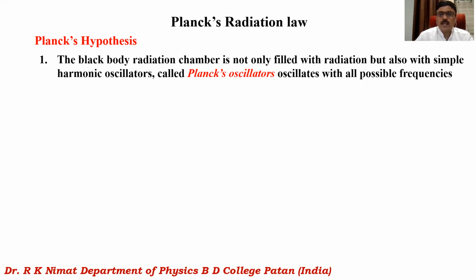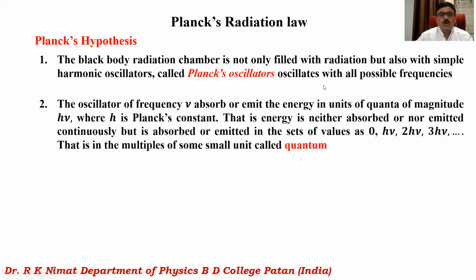They are called Planck's oscillators, and these oscillators oscillate with all possible frequencies. Means if you consider a black body radiation chamber, then the radiations are there, but the radiations are assumed to be nothing but due to the simple harmonic oscillators, and these are called Planck's oscillators.